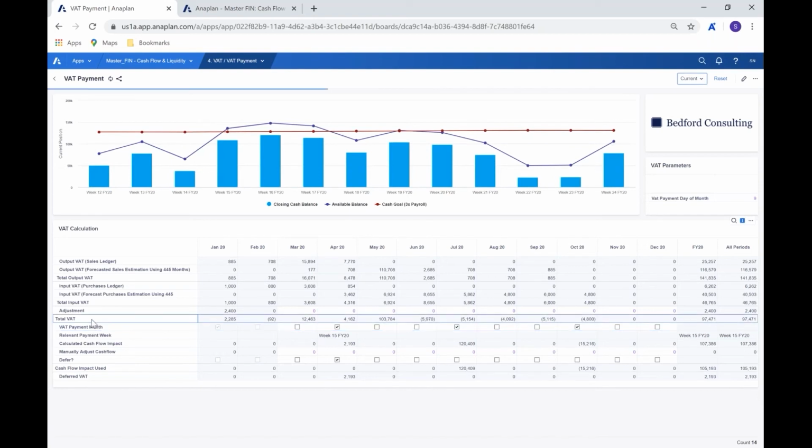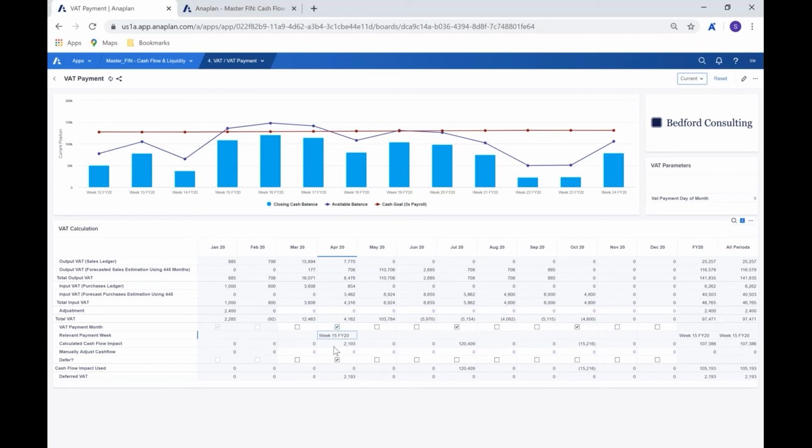running through this row. Beneath, we have our VAT payment month. So here we're able to choose the months in which we'll be paying the VAT. And if we look up here in the top corner, we can see the VAT payment day of the month. So we're saying that the 9th of April, July, and October are going to be when we'll be making those VAT payments. And we can see the relevant payment week being highlighted based on the day and the month that